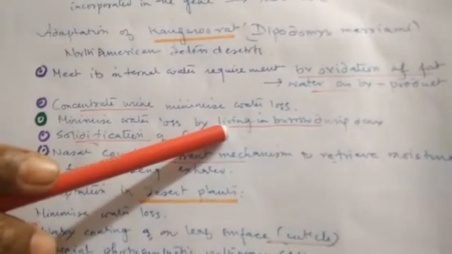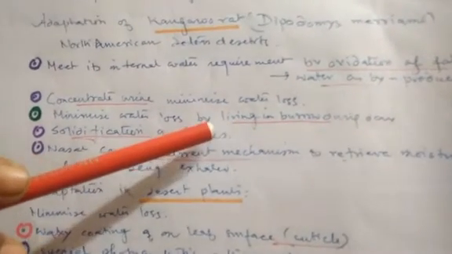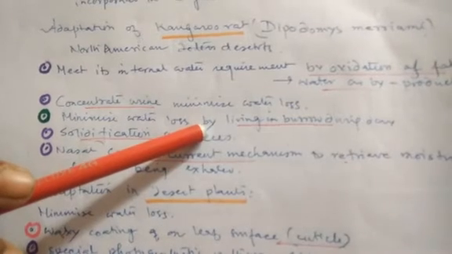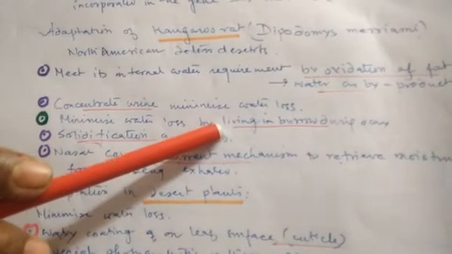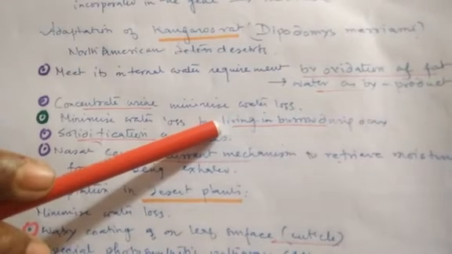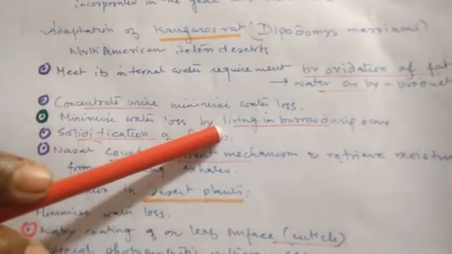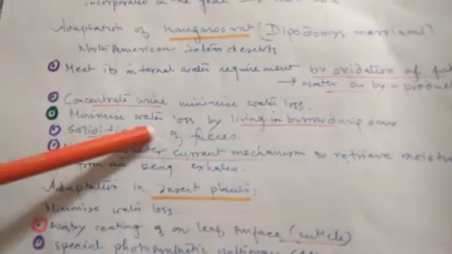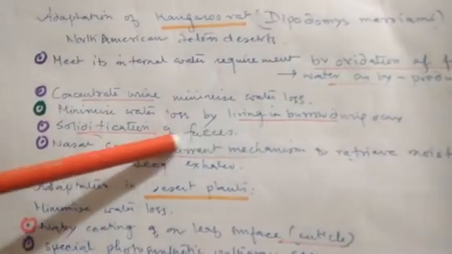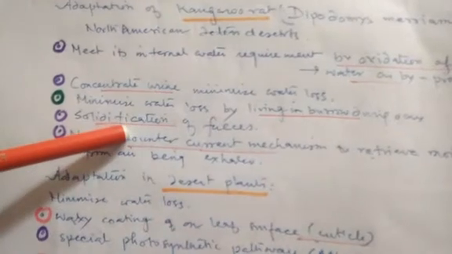We people do sweating, clear? When we are in the heat, there are various mechanisms by which we release water, and that evaporates and keeps us cool. But in extreme hot conditions, they live in burrows, and thus it stays cool, and they can prevent water loss.